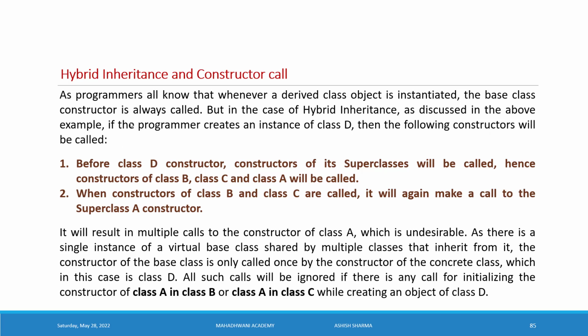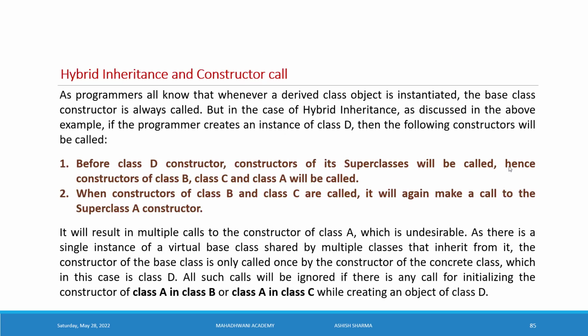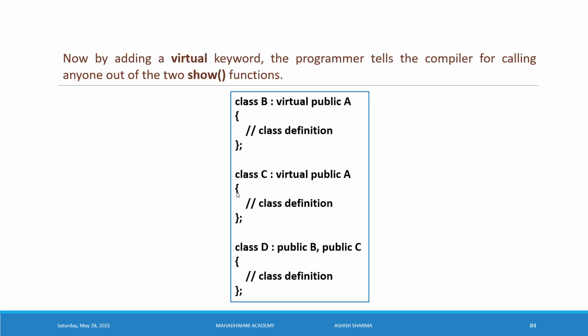Before class D constructor, constructors of its superclasses will be called. B and C are the superclasses for D. So hence constructors of class B, class C and class A will be called.